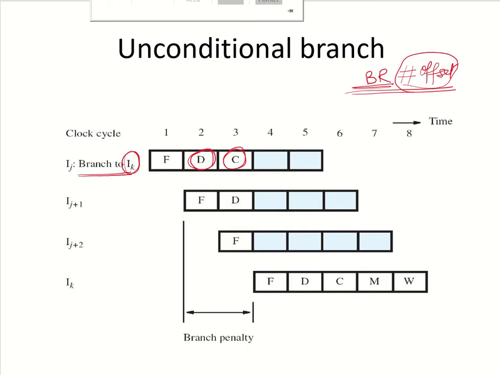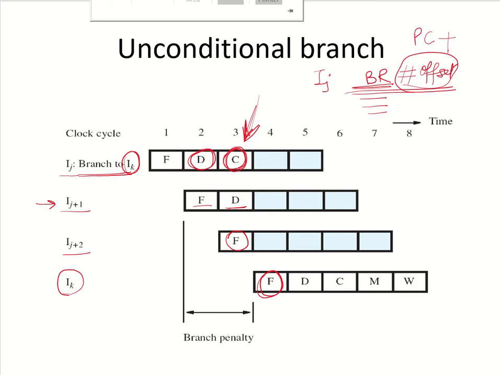In the meantime, the successive instructions which were just following IJ have already been put into the pipeline. So IJ plus 1 has already reached the decode stage by the time the target address was computed. IJ plus 2 has already been fetched and it is also in the pipeline. So at the end of clock cycle 3, when the program counter is updated, the target instruction will be brought from the address computed by PC plus offset.